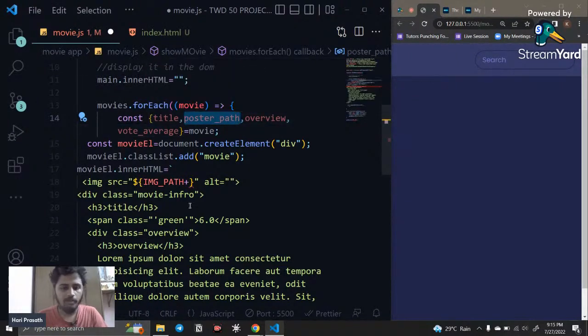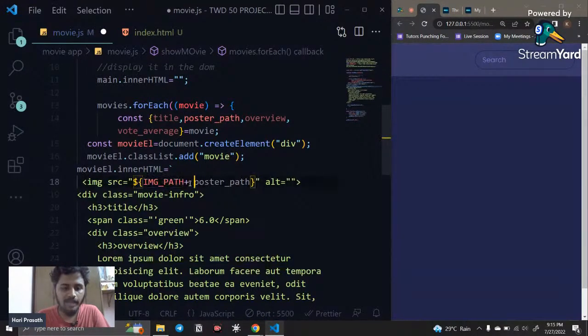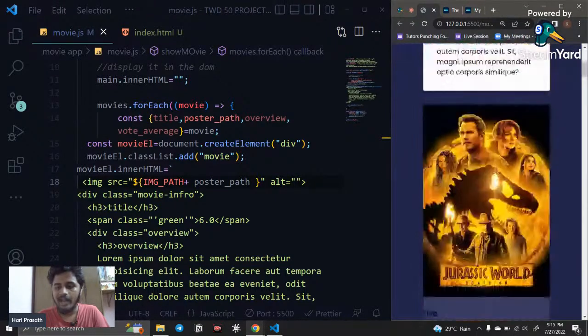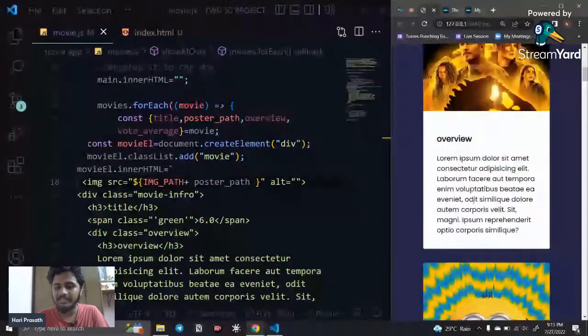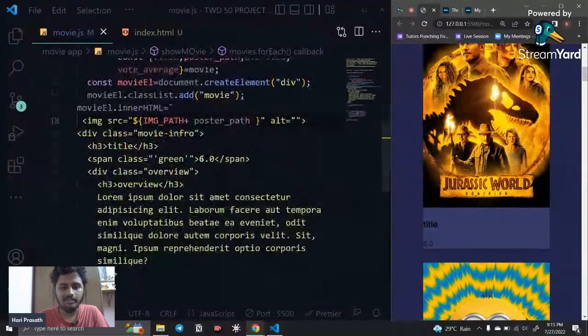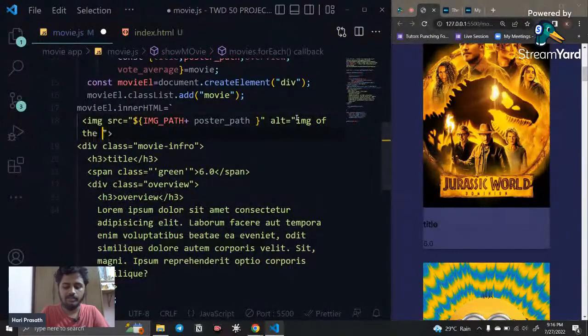So I copy this and paste it here. Now the image path and the poster path will be added into this URL. If I save, you can see the image is added, and also the overview and everything is added, but you can see the default is only added. So now the image is added, and for the alternative text we say something like image of the movie.